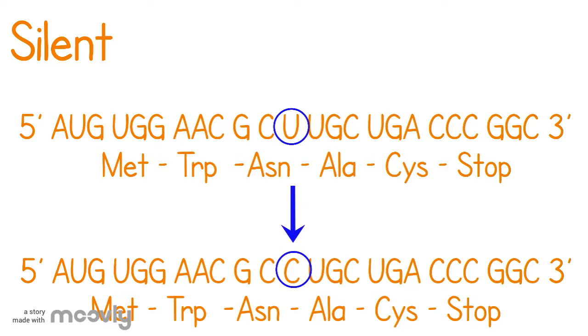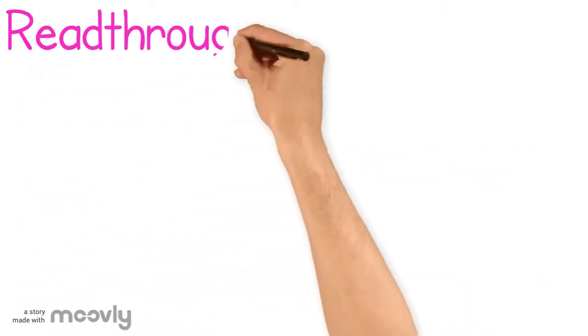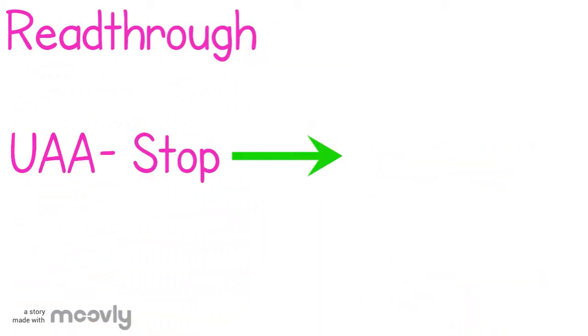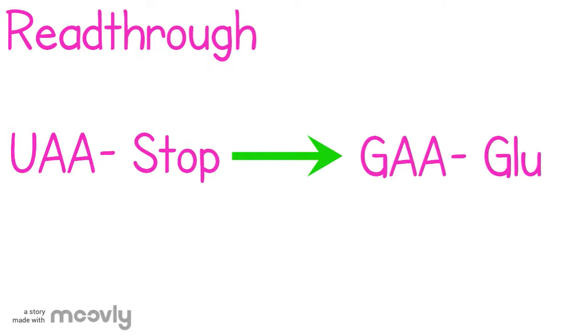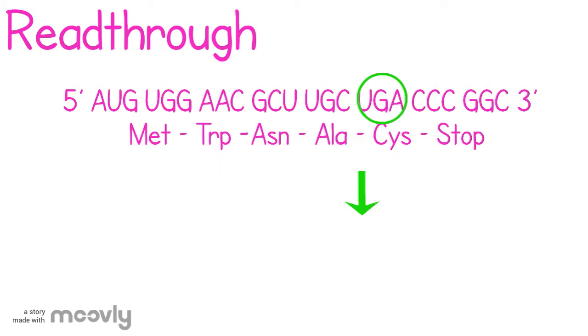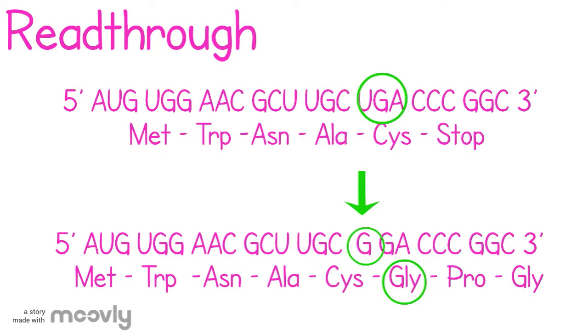The final type of mutation is a readthrough. This is when the stop codon is changed into a codon that codes for an amino acid, resulting in a longer protein. In this case, the stop codon was changed into the amino acid glycine. This would create a longer protein that could alter the function of the protein. This is an example of a transversion because a pyrimidine was substituted with a purine.